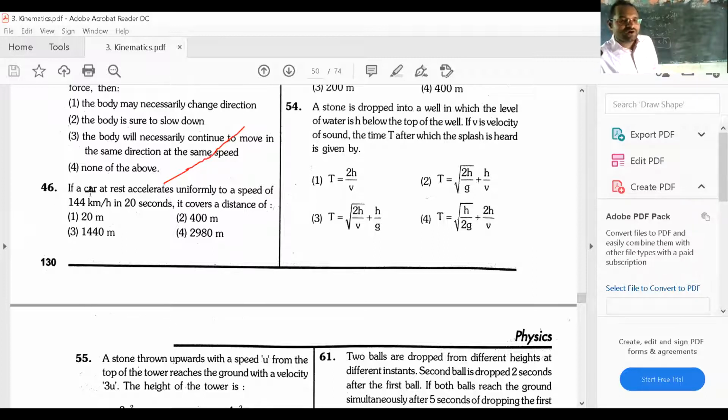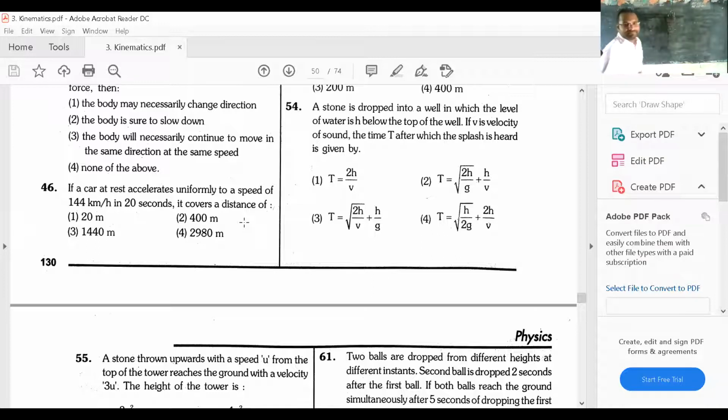Next, if a car at rest accelerates uniformly to a speed of 144 km per hour in 20 seconds, it covers a distance of, okay? So what did they say, Nana? Starting from rest, they said. Starting from rest means u is equal to 0 meter per second. Then they are saying accelerate uniformly.